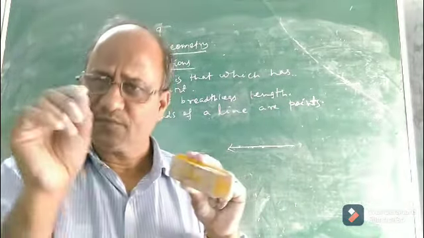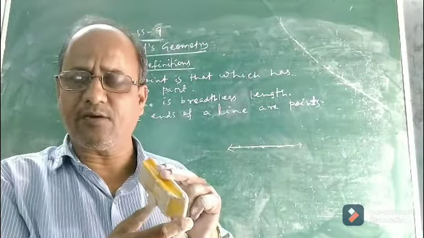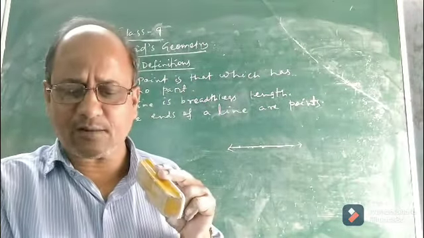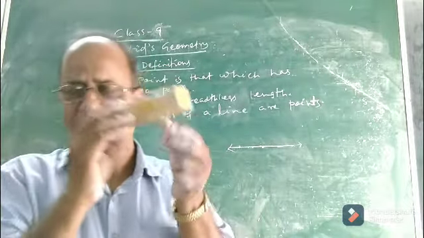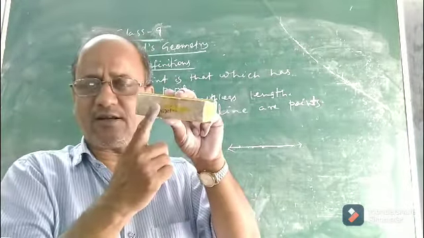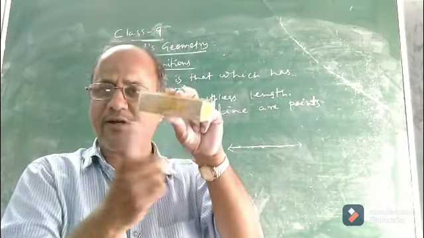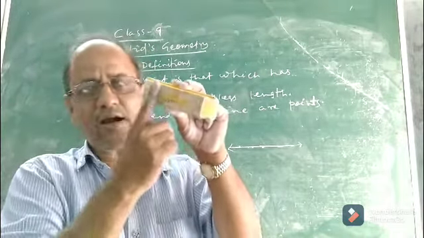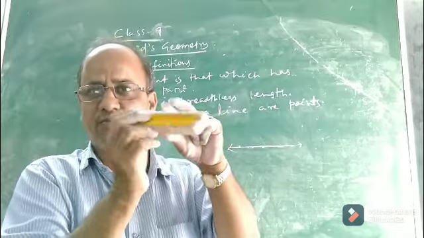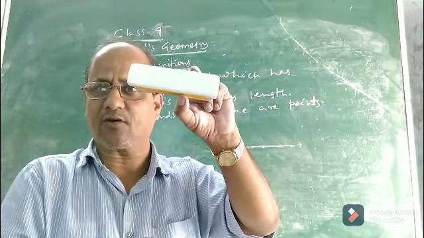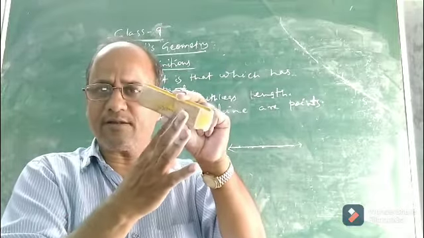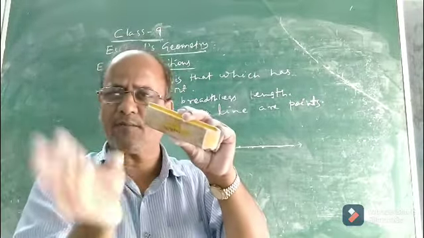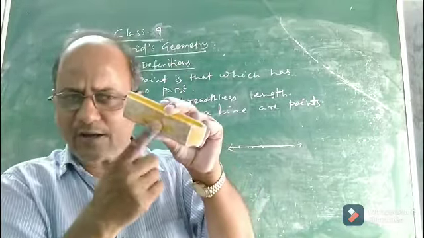Then the seventh definition given by Euclid. He said a plane surface. You know what a plane surface is and what a curved surface is. Look at the same example again. Suppose this is a duster. It is a cuboid. It has 6 surfaces, and you look, each surface is a plane surface. Do you find any curved surface here? No. Each surface of the cuboid or duster is a plane surface. So we know the concept of plane surface and curved surface. So what did Euclid say?